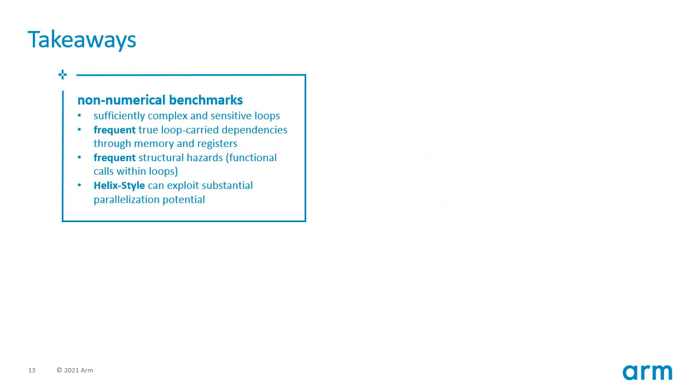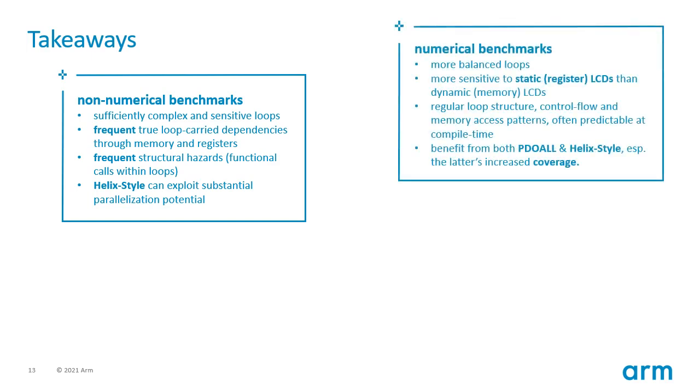One of the key takeaways from our work is that non-numeric benchmarks have sufficiently complex loop structures that employ frequent loop carry dependencies both through registers and memory. In contrast, numeric benchmarks are more sensitive to static register loop carry dependencies than they are to dynamic memory dependencies. Their more regular structure means they benefit more from schemes like value prediction. Both types of benchmarks have loops containing frequent function calls, meaning stack parallelization is valuable to both.